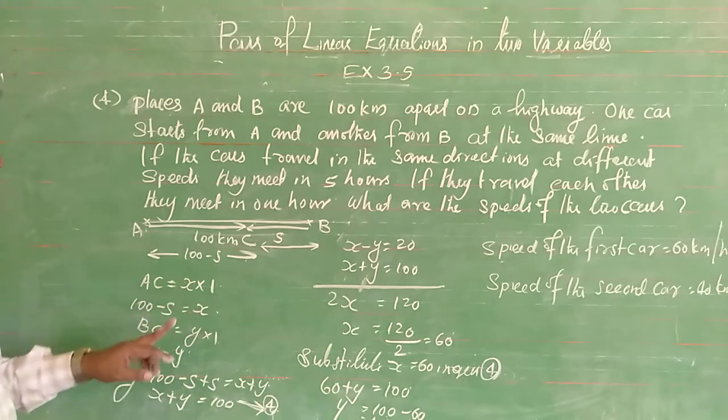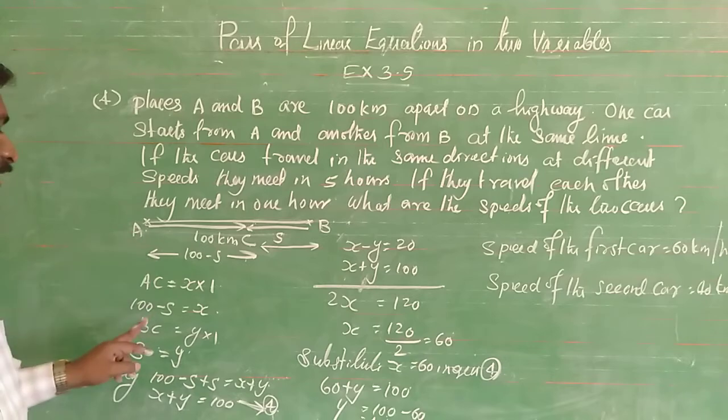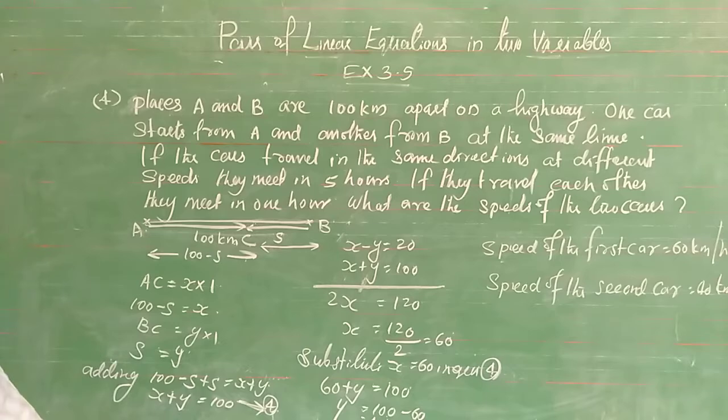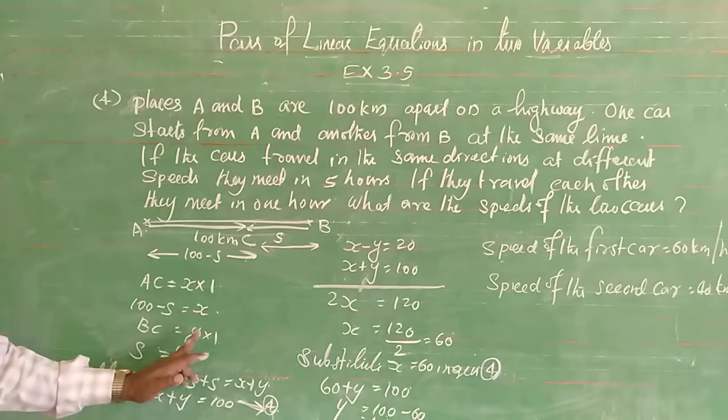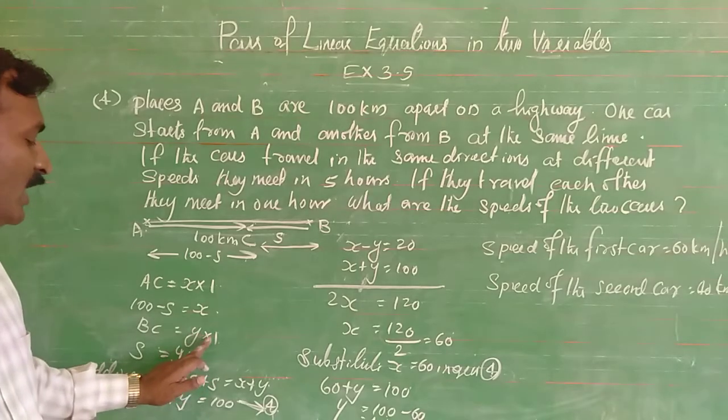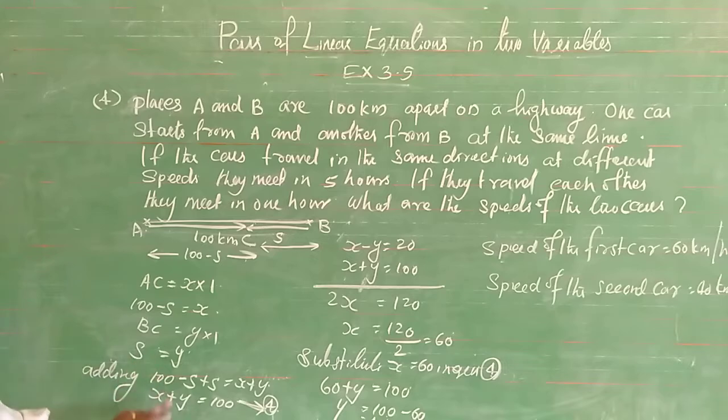Then AC, the distance traveled by the first car, is 100 minus S, which is equal to x into 1, that is equal to x. The second car travels BC distance, which is equal to S. We take S equal to speed into time, that is y into 1, so S is equal to y. Adding both equations, 100 minus S plus S is equal to x plus y, that is x plus y is equal to 100.